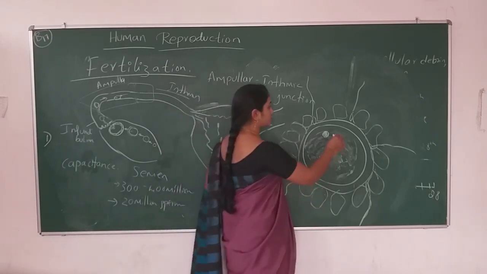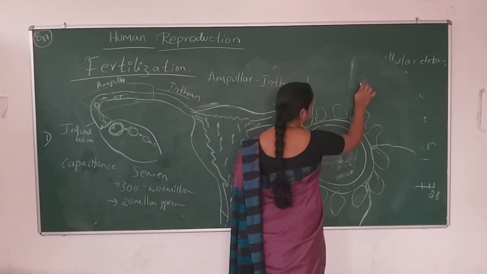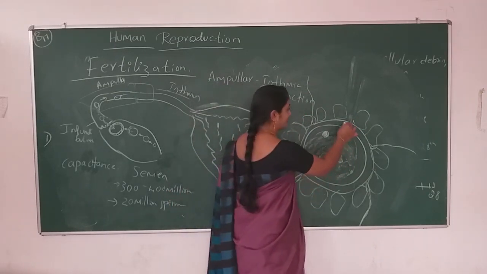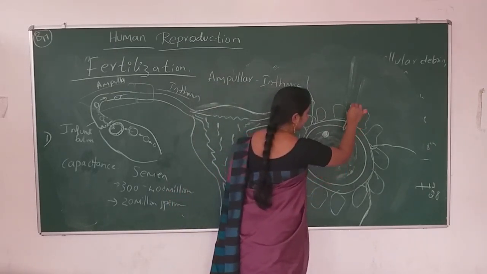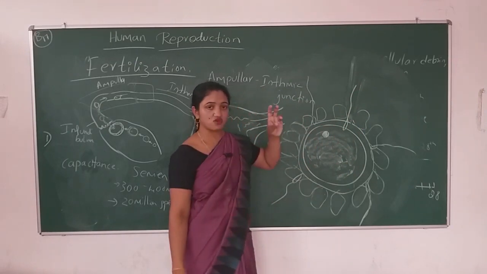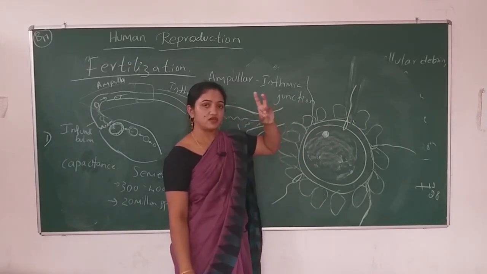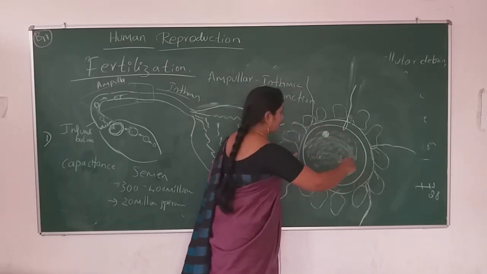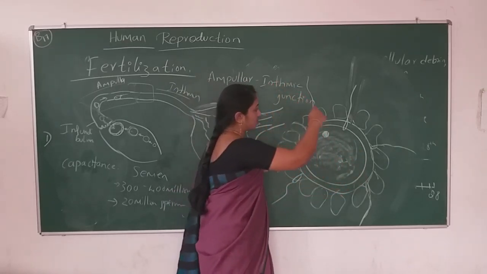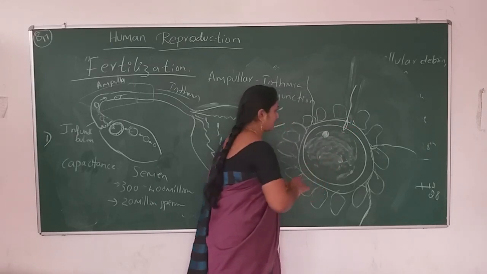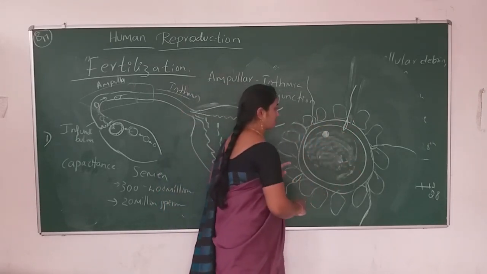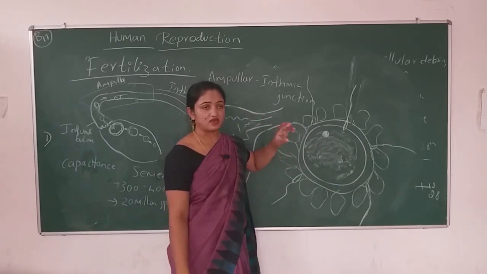Only one sperm penetrates the layers, what layers? Corona radiata and zona pellucida. How does it enter? Because the egg is surrounded by 2 to 3 layers.